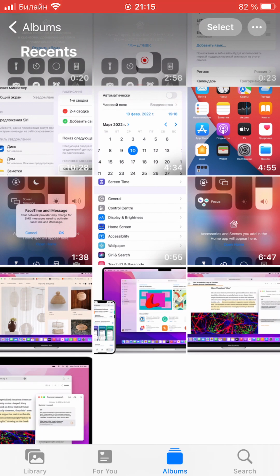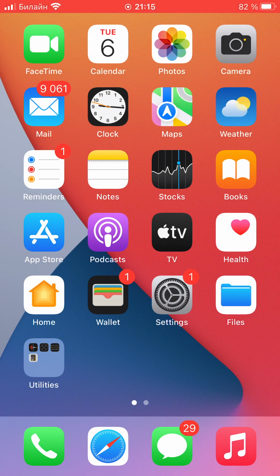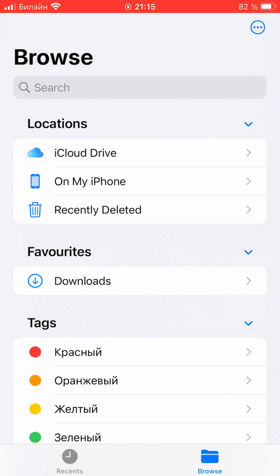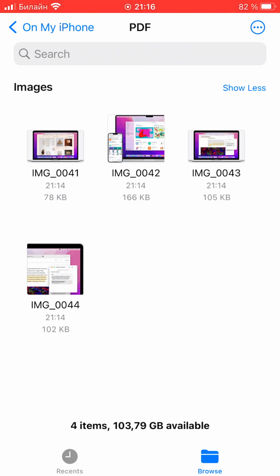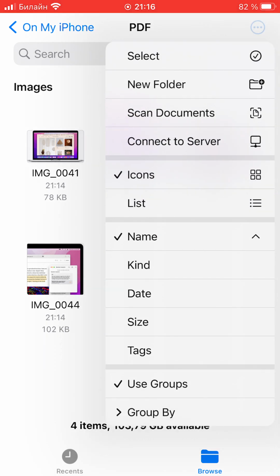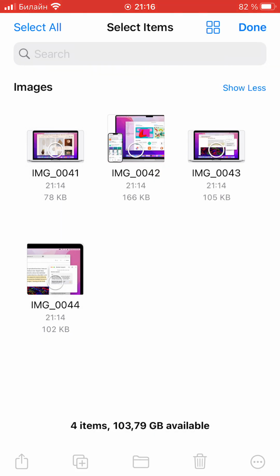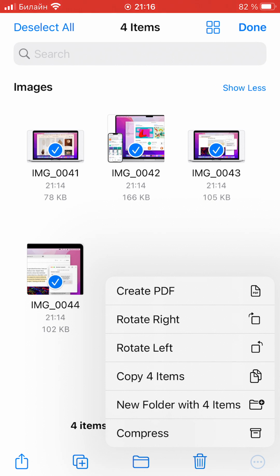Then return to the main screen and open the Files application. Here, choose Location on my phone, then the PDF folder, and here we see our images. In the top right corner, tap 3 points, then again select our images, and then in the bottom right corner, tap 3 points. And finally, select Create PDF.